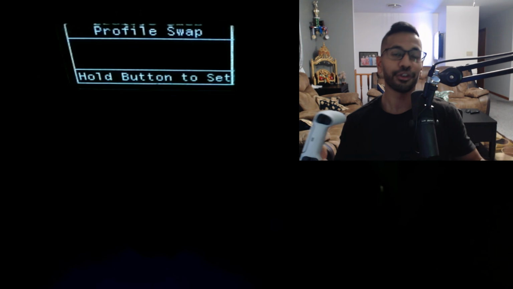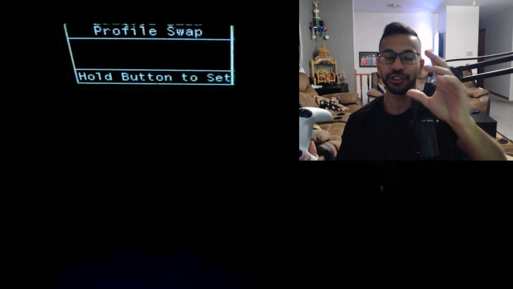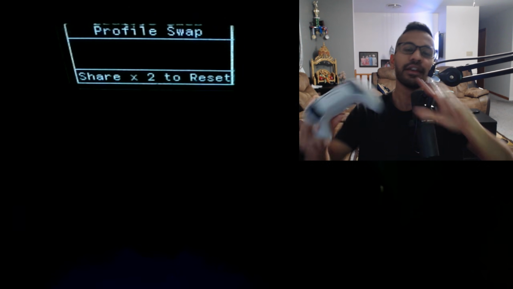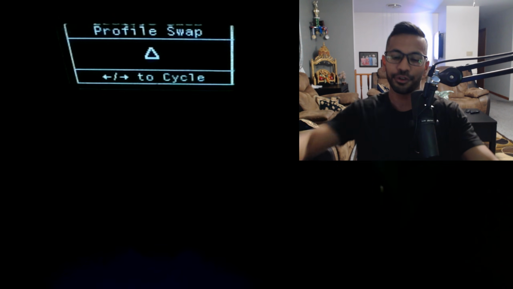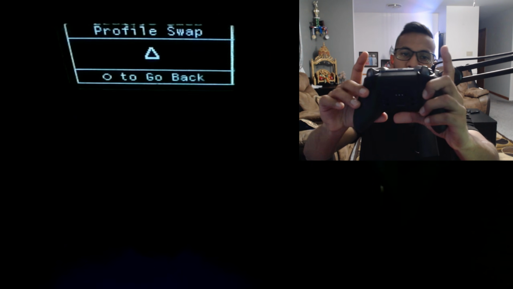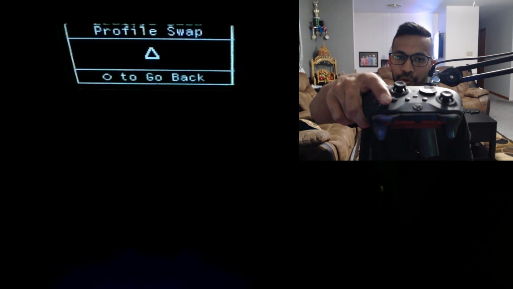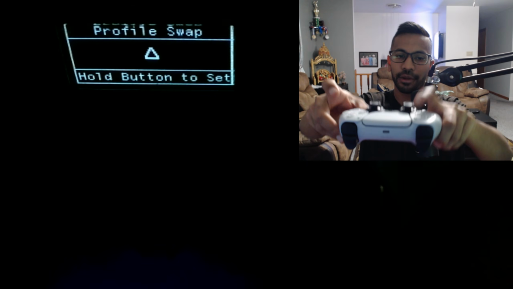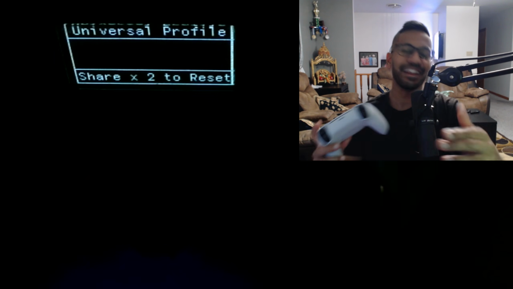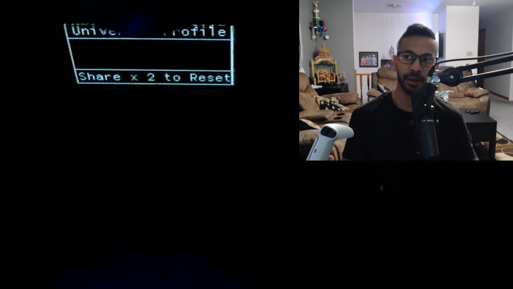Then it's asking for your weapon swap. This is asking how are you going to change from your primary to your secondary guns. For everyone, that should be triangle. So go ahead and hold down triangle. Again, if you're using the Xbox controller, it's all the same buttons. So it'd be LT, and then for the profile swap, it'd be Y up here, okay? Again, keep it simple. Then we're going to go ahead and press right on the D-pad, and it's going to ask for your universal, right?